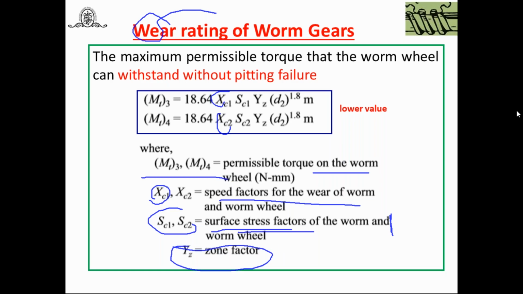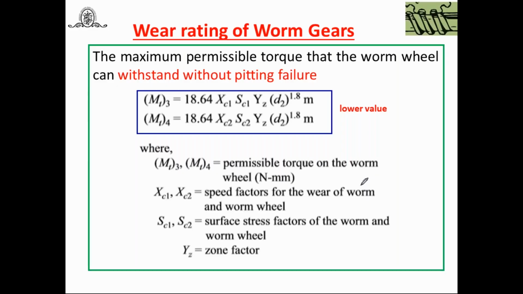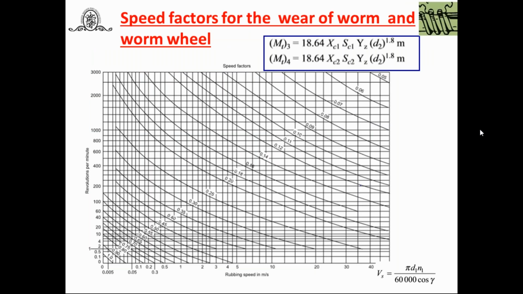Let us see how to select all these: speed factor, surface stress factor, for wear rating. First, how to find out the speed factor. Here are the speed factors for the wear of worm and worm wheel, denoted by XC1 for the worm and XC2 for the worm wheel. Now how to find out? You have to refer to the catalog, data book, or the code. The X-axis is the rubbing speed in meter per second, and the Y-axis is revolutions per minute. So first of all, you have to find out the rubbing speed.